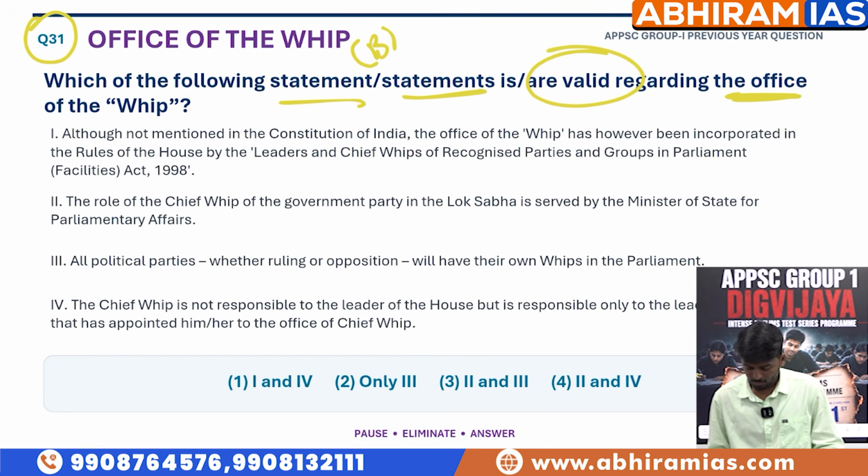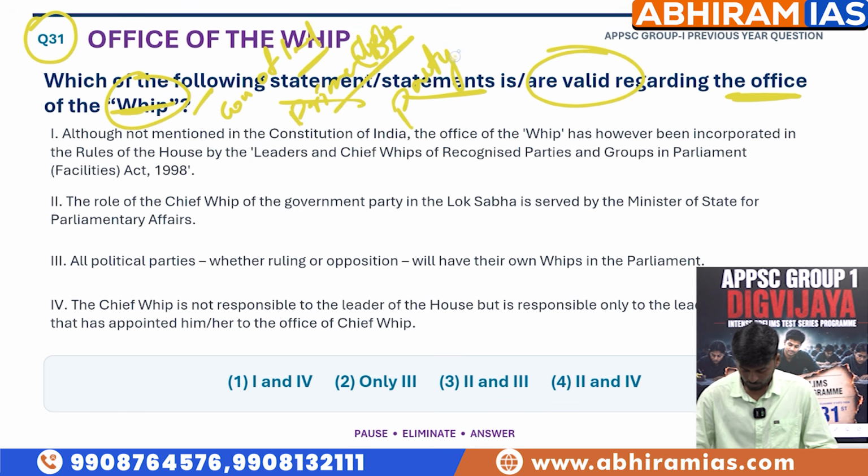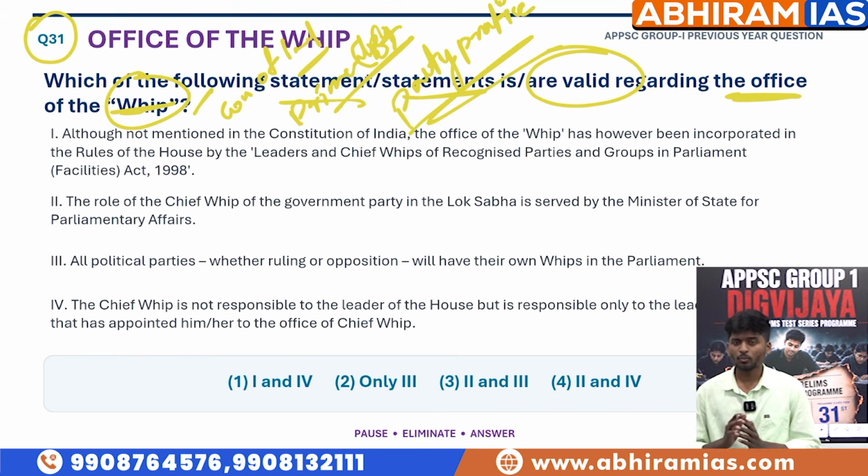The question here is about the whip. So what is a whip? The office of the whip is not mentioned in the Constitution of India. It operates primarily through parliamentary convention and party practice. The office of the whip is mentioned nowhere in the Constitution of India. So that is the first thing we have to understand.